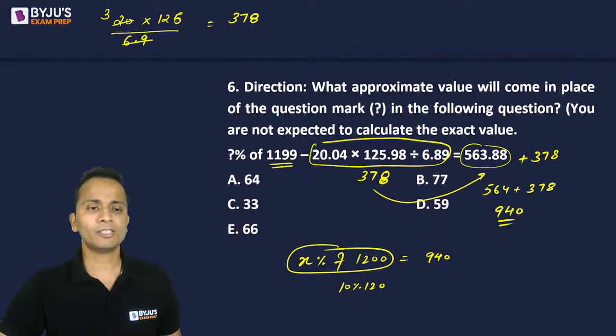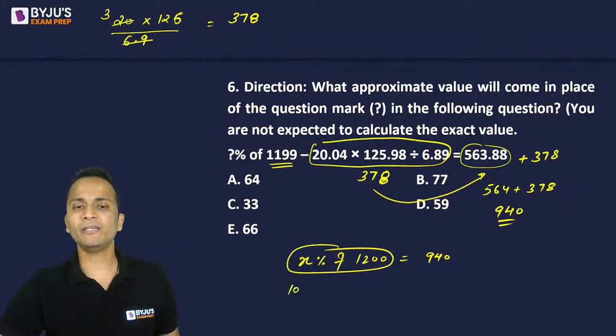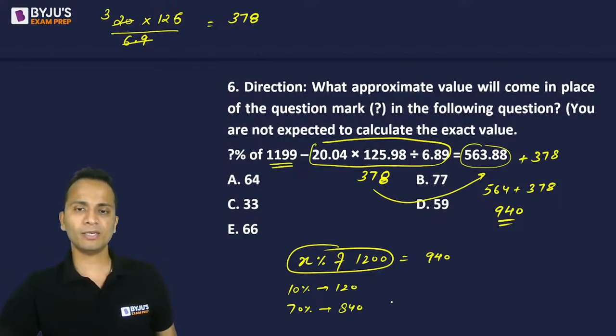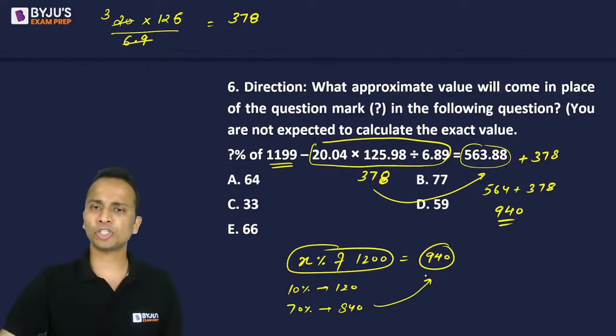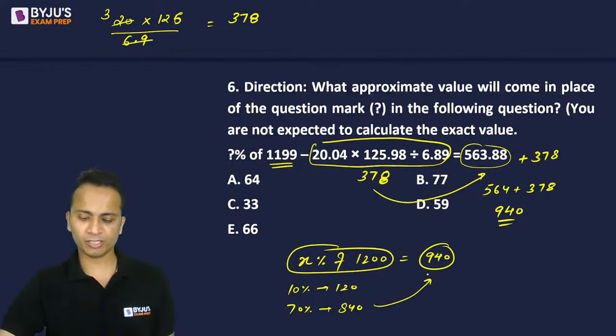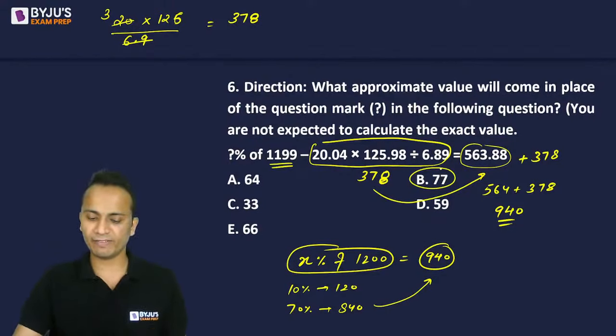So 10 percentage is 120, so 70 percentage will be 840, right? But my requirement is more than 840. So my answer should be more than 70%. The correct answer is 77.